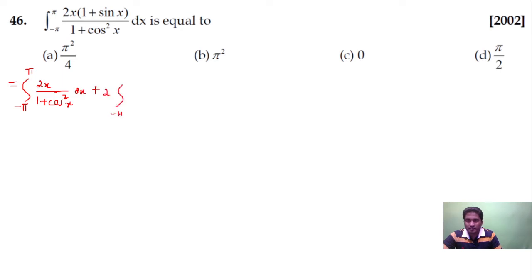This is minus pi to plus pi, x into sin x upon 1 plus cos square x dx.